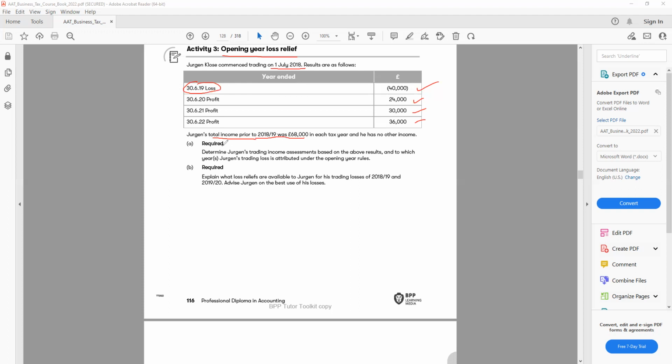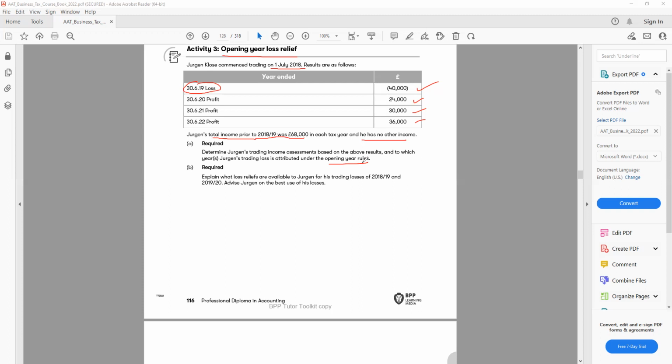So his total income prior to 18/19 was 68,000. We don't know from where. It could be from other income, property income, could be anything, but it was 68,000. That's all we know so far. It has no other income. Requirement: determine Jurgen's trading income assessment based on the above result, and to which year Jurgen's trading loss is attributed under the opening year rules. So opening year rules, we know that we can go back 3 years and we can do the FIFO basis.